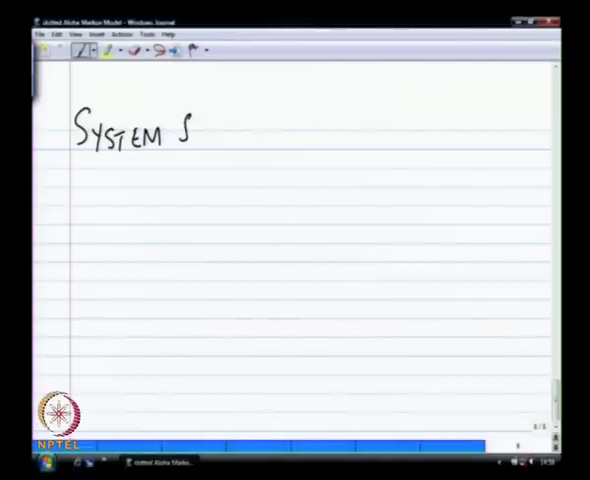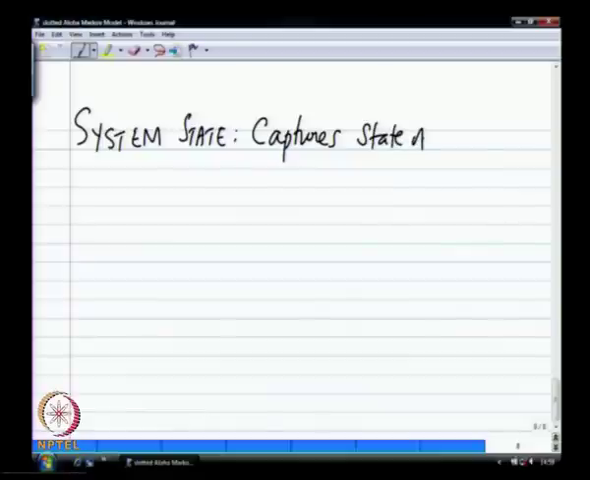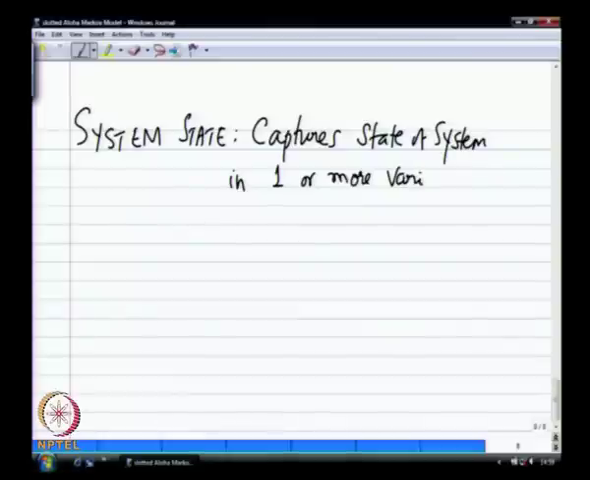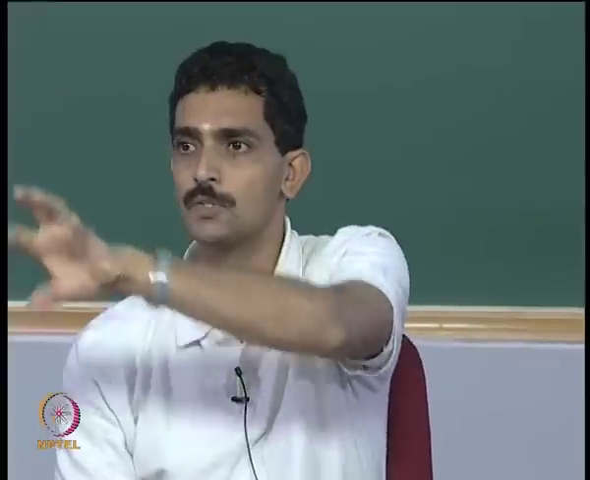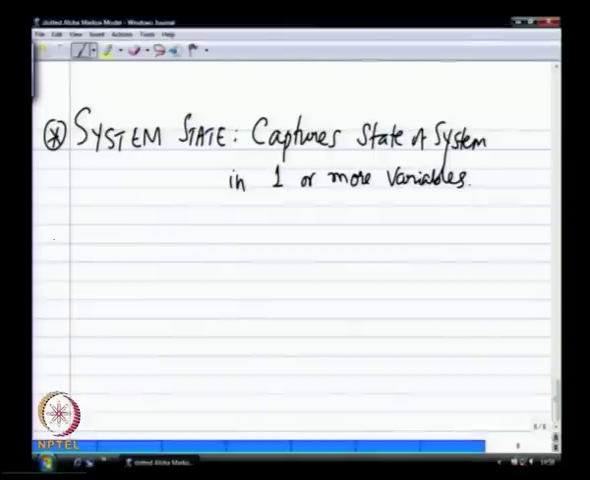So you have a system state which captures the state of the system in one or more variables. If I have a multiple queue system, a network of queues, then the system state is basically the number of customers in the first queue, second queue, third queue and so on. That is what is capturing the system state. So at an instant, this is the state of the system.